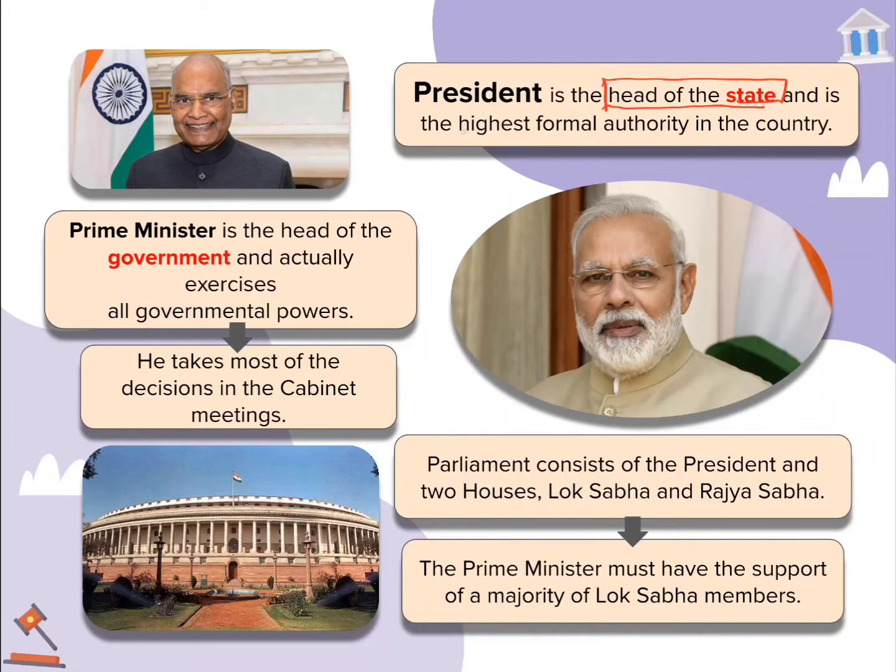And highest formal authority means he is the final decision maker of any policy of the country. But there is a catch: he is also known as the nominal executive.